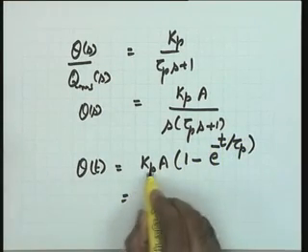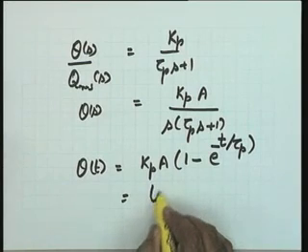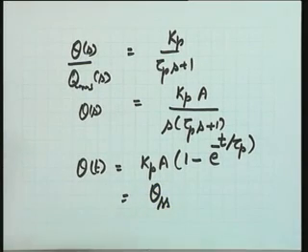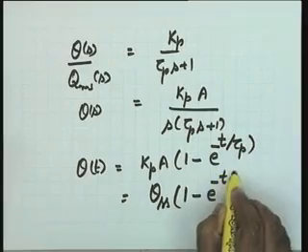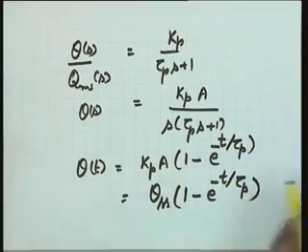And you can find Kp into A is your theta steady state. So it is theta steady state times 1 minus e to the power of minus t over tau p. This is the value of theta(t). Now let me take the slope at t equal to 0.